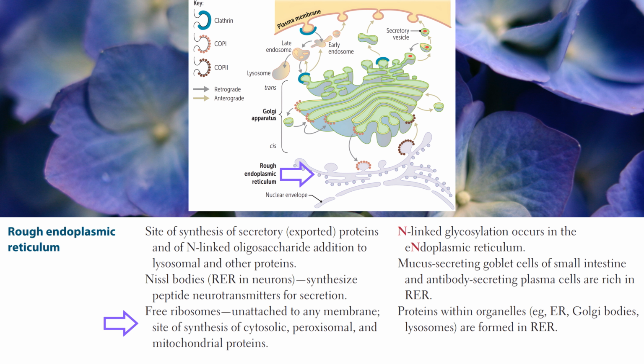Free ribosomes are unattached to any membrane. Site of synthesis of cytosolic, peroxisomal, and mitochondrial proteins. N-linked glycosylation occurs in the endoplasmic reticulum. Mucus-secreting goblet cells of small intestine and antibody-secreting plasma cells are rich in rough endoplasmic reticulum. Proteins within organelles, for example endoplasmic reticulum, Golgi bodies, lysosomes, are formed in rough endoplasmic reticulum.